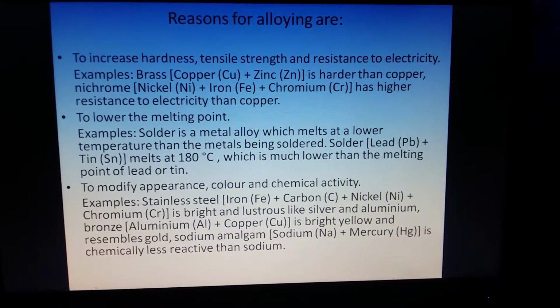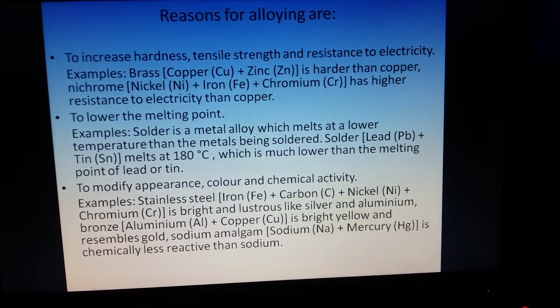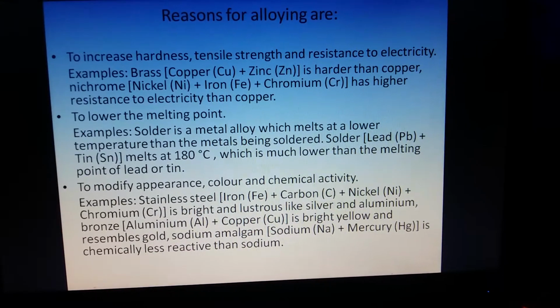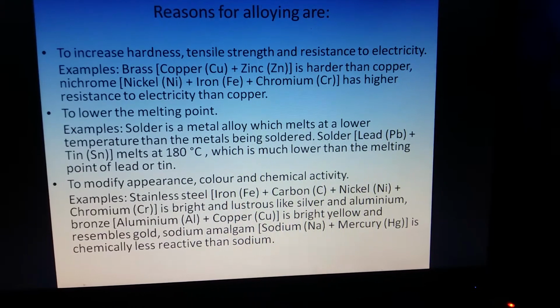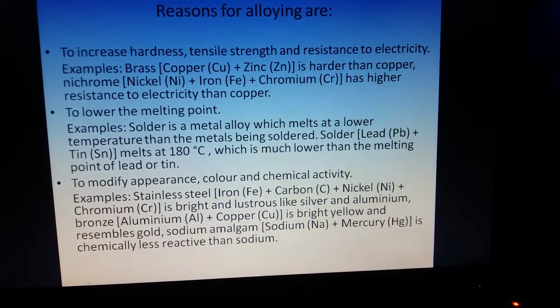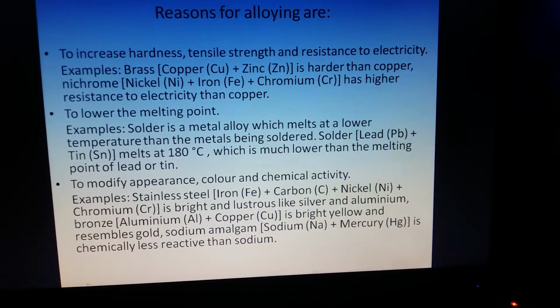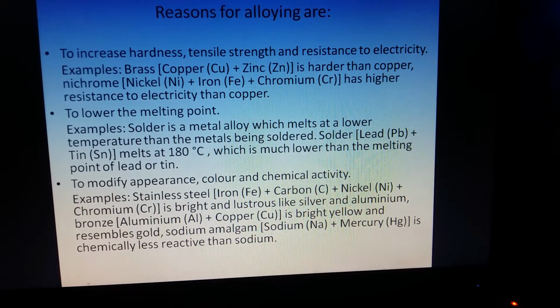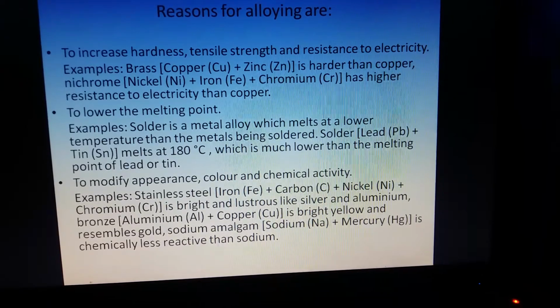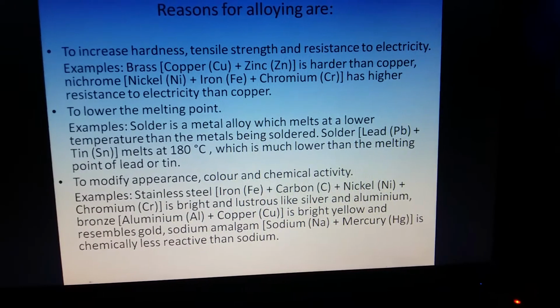For example, solder is a metal alloy which melts at a lower temperature than the metals being soldered. Now the solder, which is made up of lead and tin, melts at 180 degrees Celsius, which is much lower than the melting point of lead or tin.